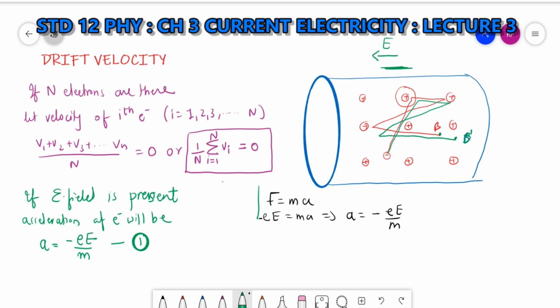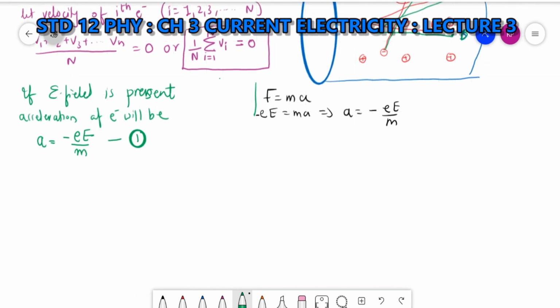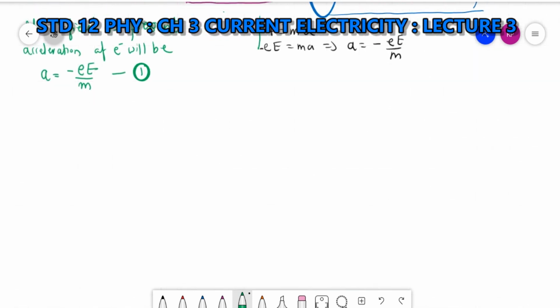Clear. See, previously we took n electrons in absence of electric field. The electron collides with the positive ion, it changes its direction randomly, so the average velocity of the ith electron is 0. Now when an electric field is present, electrons will experience acceleration, that acceleration a equal to minus eE by m. Now again consider the ith electron.